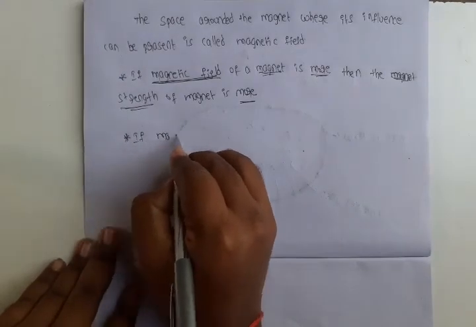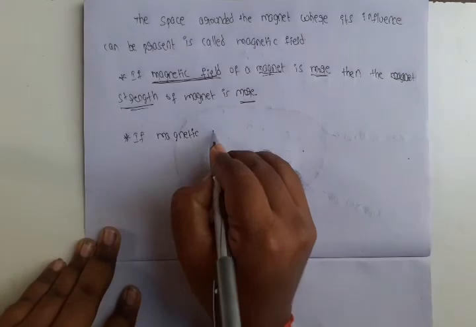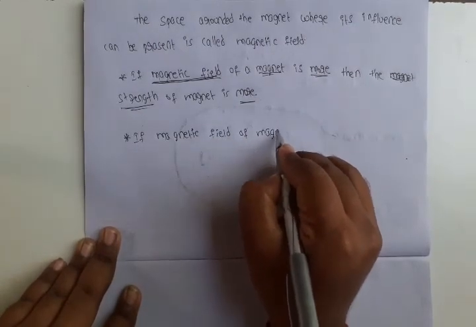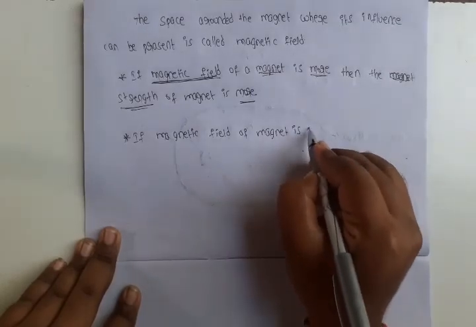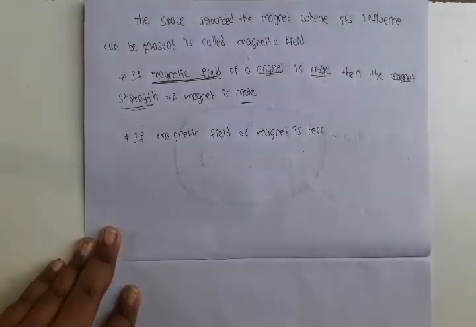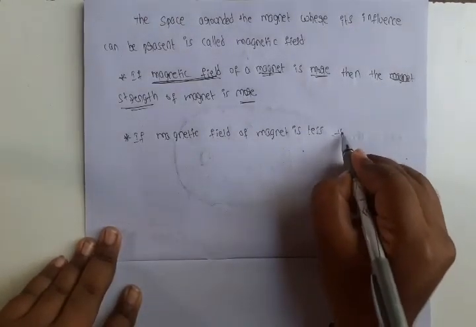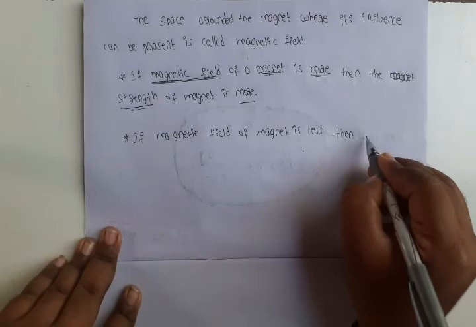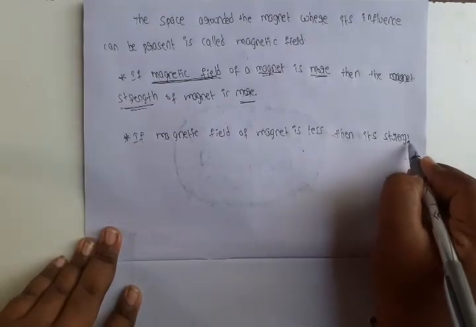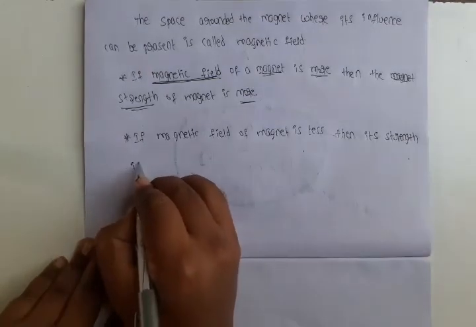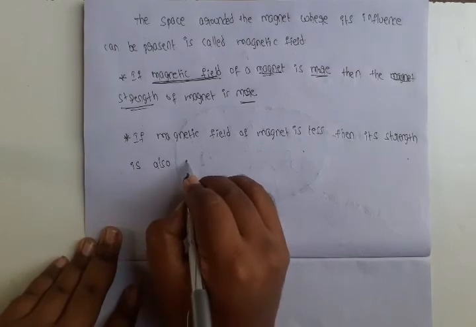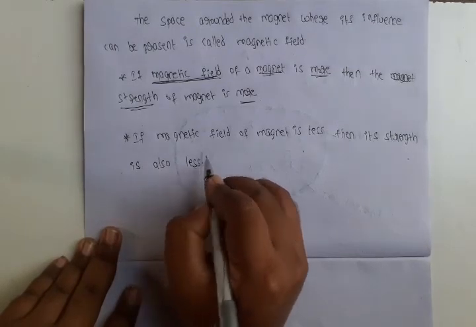If the magnetic field of a magnet is less, then its strength is also less.